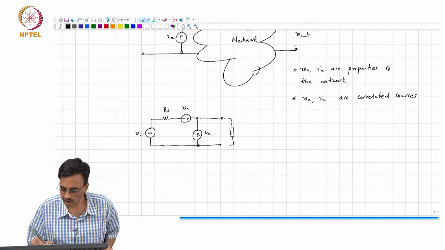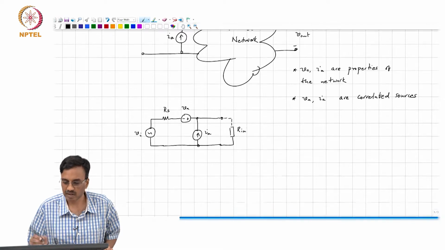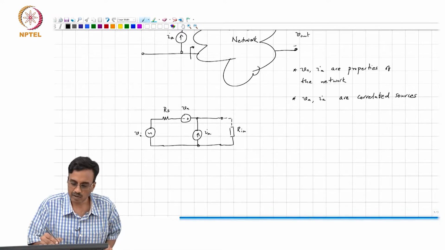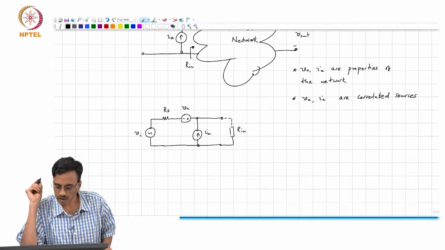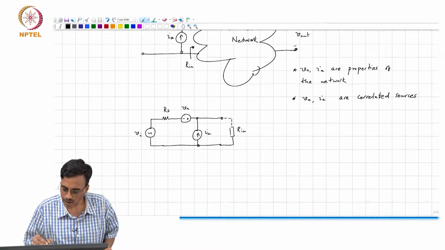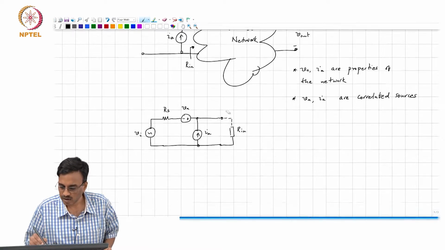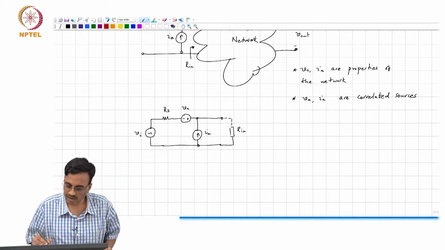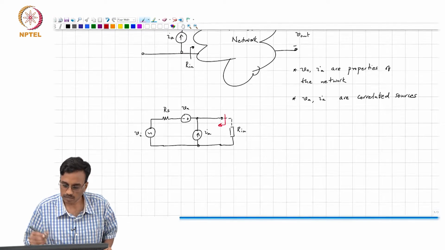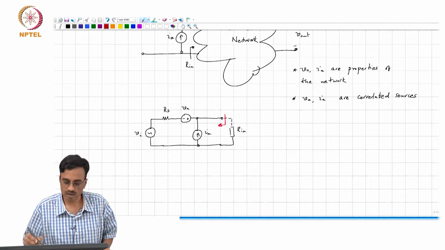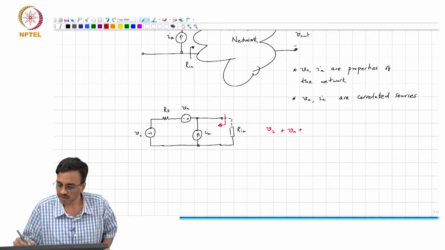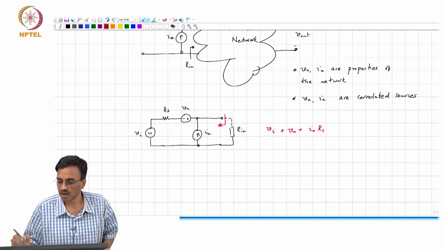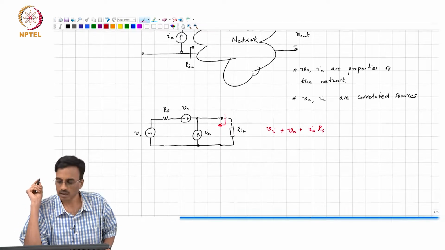So, there is some R in here that represents the input impedance of the network looking in, all right. What did we say about the Thevenin voltage looking in here? It is simply VI plus VA plus IA times RS, correct.